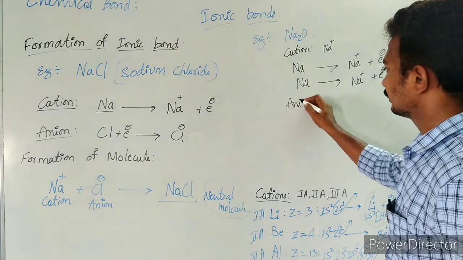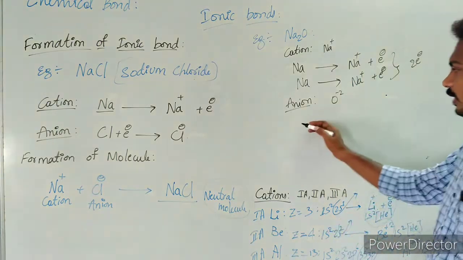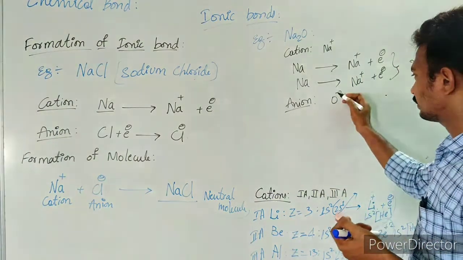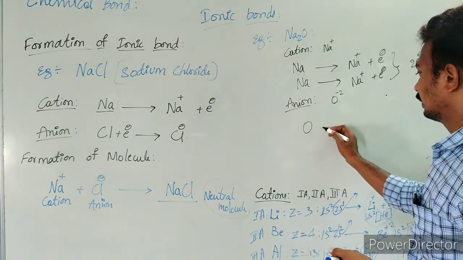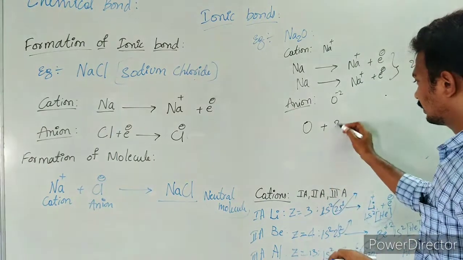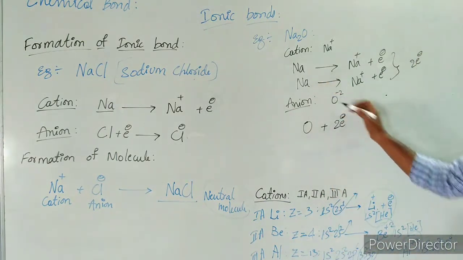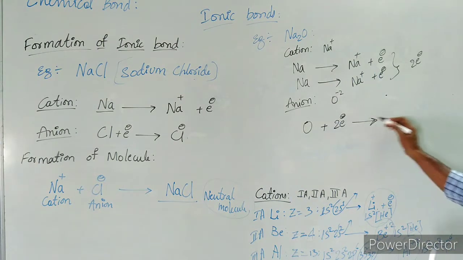Now anion formation. The anion is O2-. How does this O2- formation occur? Oxygen, with the requirement of 2 electrons, will receive the 2 electrons from the 2 sodium atoms, and it is going to form O2-.